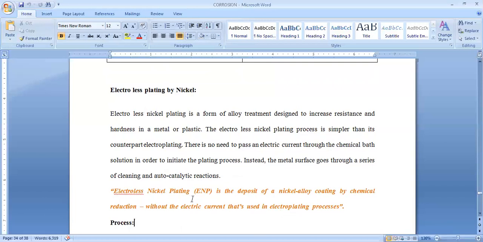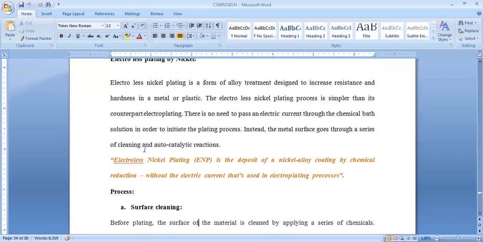In this electroless nickel plating process, we are forming a nickel alloy on the surface by using a chemical reduction process. We are applying chemical reduction, so reducing agents are added in this method, and it works without the usage of current. Current is required in electroplating, but electroless plating doesn't require this electrical current.